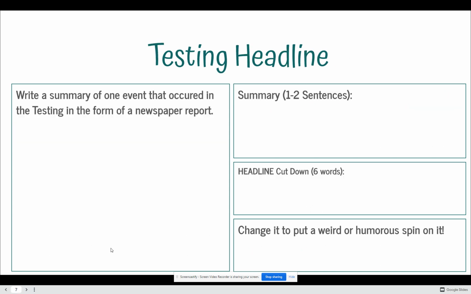So now you're going to write a summary of one event that occurred in The Testing, the novel that we're reading. Any one event: the graduation, the first part of the testing, her roommate, Ryan, whatever you want to write, in the form of a summary, as if it is a newspaper report. And then you're going to break it down into 1 or 2 sentences. And then you're going to cut it down to 6 words, and if you'd like, put a weird or humorous spin on it. I would try to keep it as school appropriate as possible.